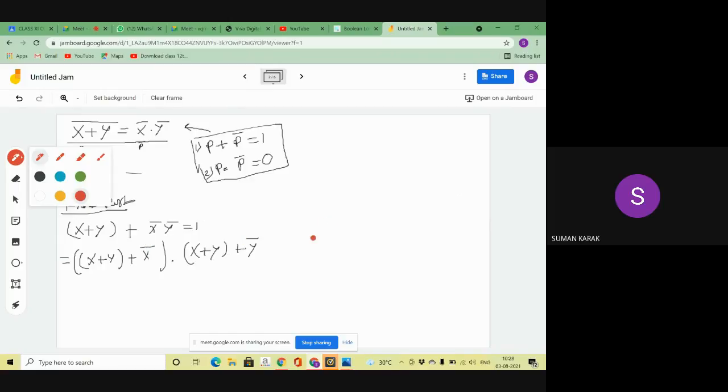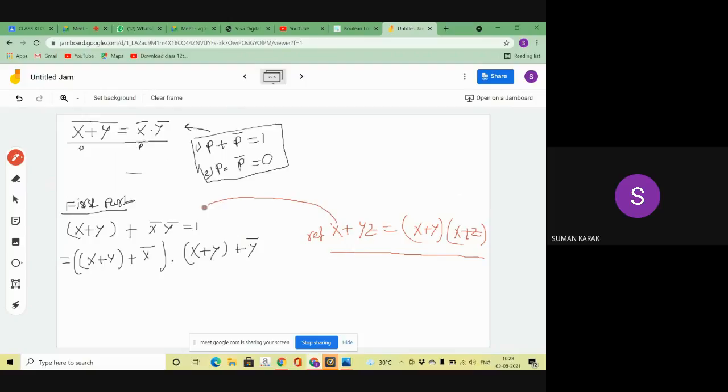The second distribution law is x plus yz equal to x plus y and x plus z. This is the second distribution law, and this law I am applying here, and I get that.